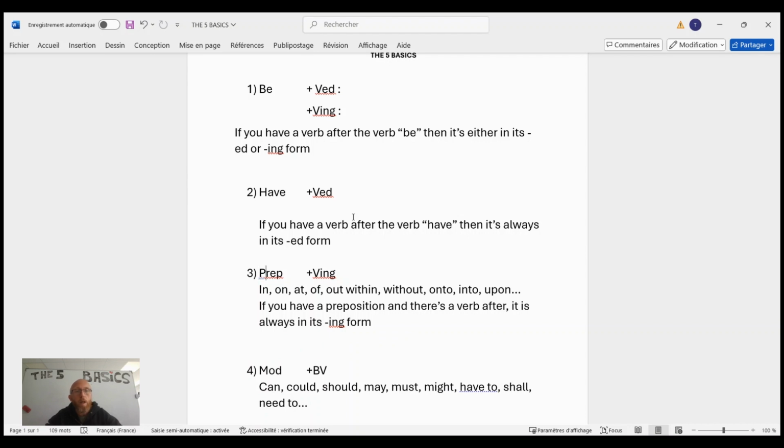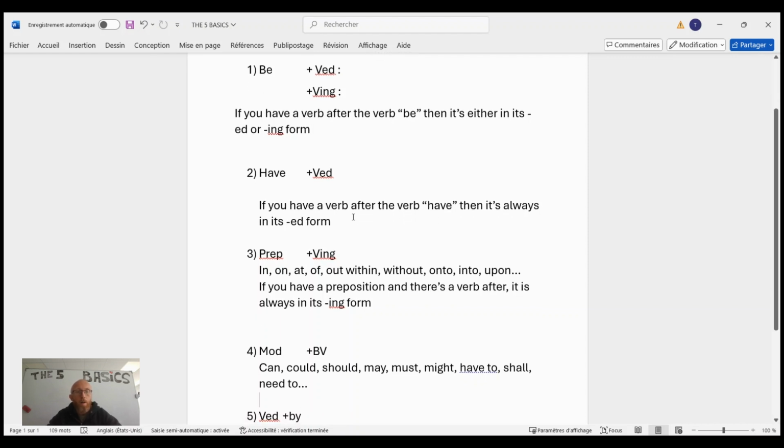So preposition: if there's a verb after, it's in its ing form. The fourth one, it's always good to do a reminder on that one, is that, how should you read it? If you have a modal verb, then after, the verb is in its base form. So if you have a verb after a modal, then it will be in its base form.